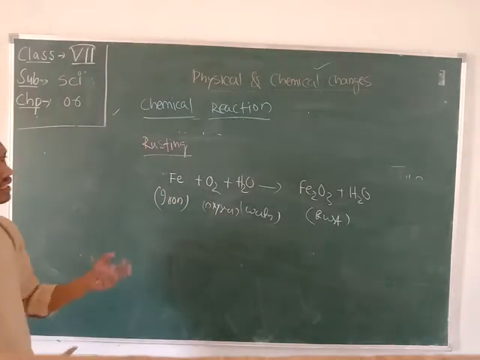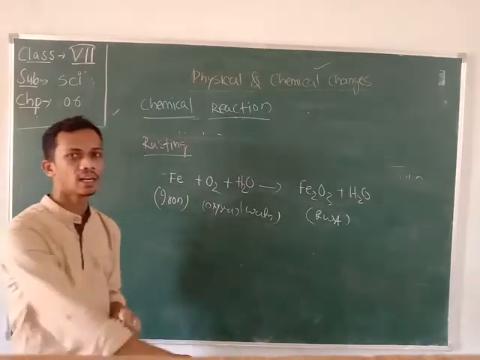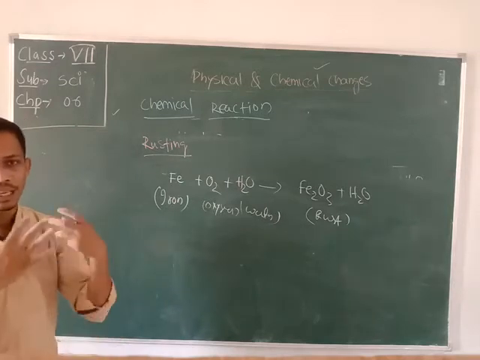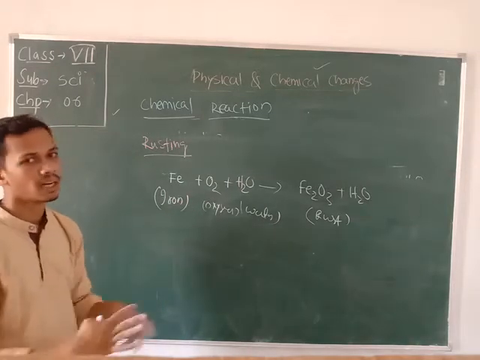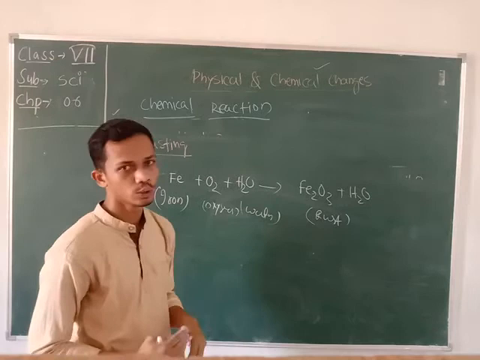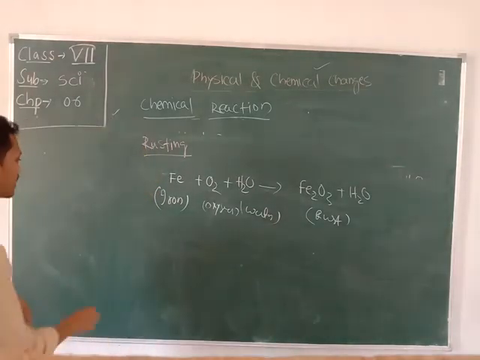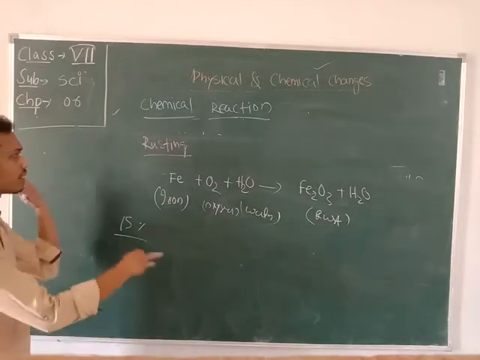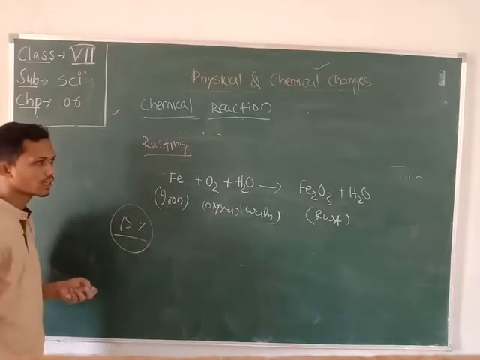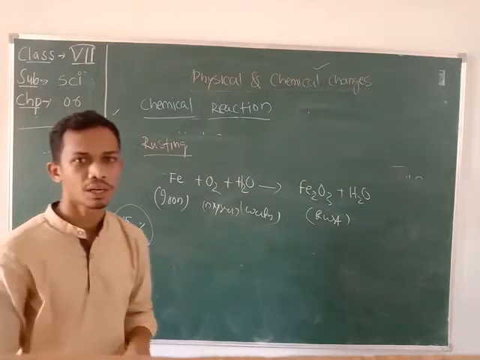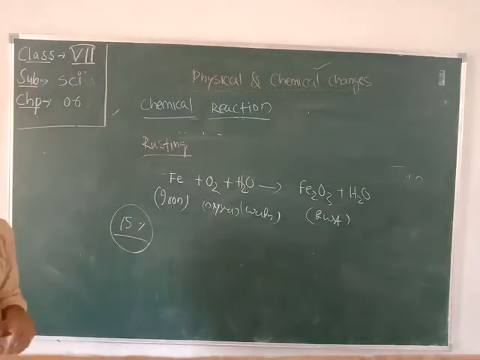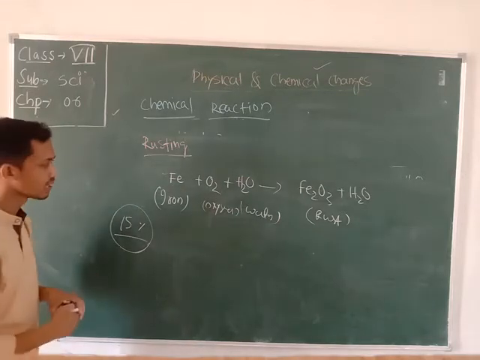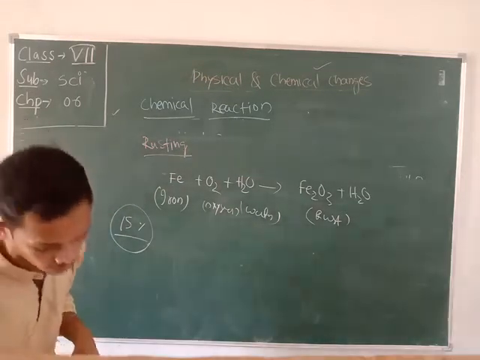As a result of that, the strength of the iron decreases, and after a longer time the whole iron will be totally damaged, and the utensils which are made up of iron also become useless. About 15% of the world's total iron production is lost to rusting day by day. So rusting has a very negative impact upon iron products. So how can we protect the iron from the rusting?